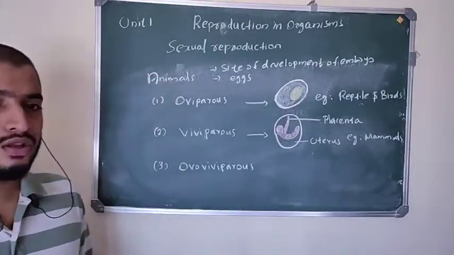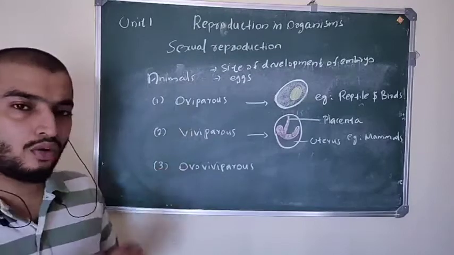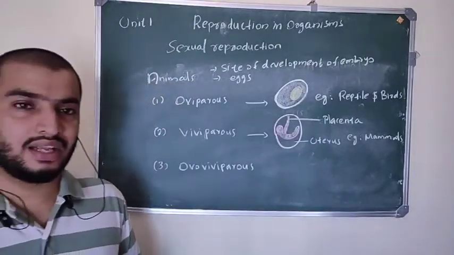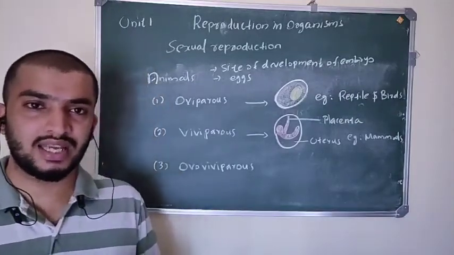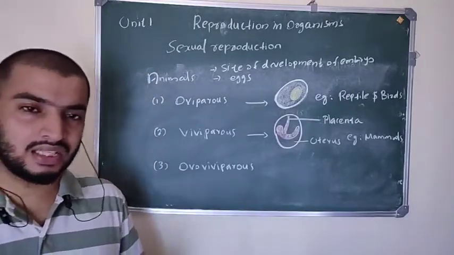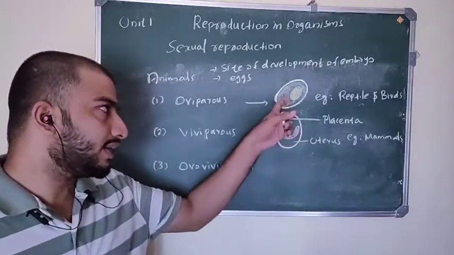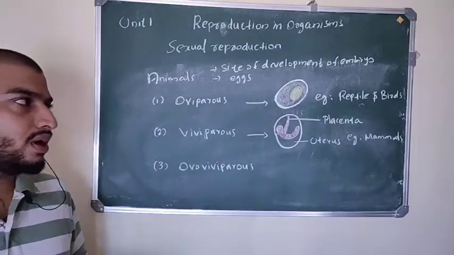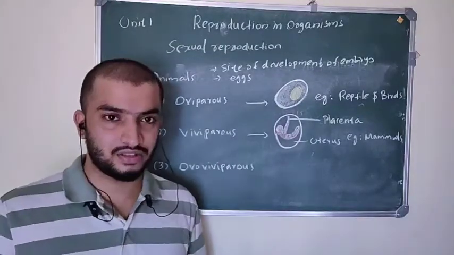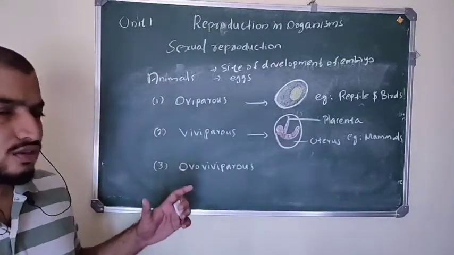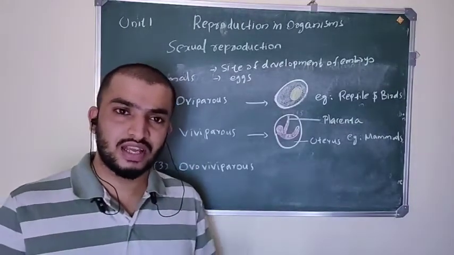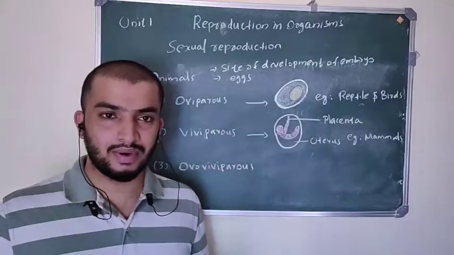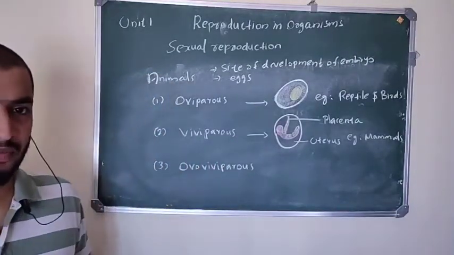So what is meant by oviparous? Oviparous animals lay eggs, and inside the eggs embryo development takes place, and the embryo is protected by a calcareous shell. Birds and reptiles produce eggs like this. In amphibians and fishes, there is no such calcareous shell, but instead they have a single membrane, and that membrane protects the developing embryo.